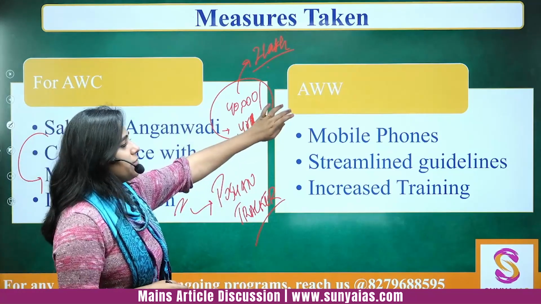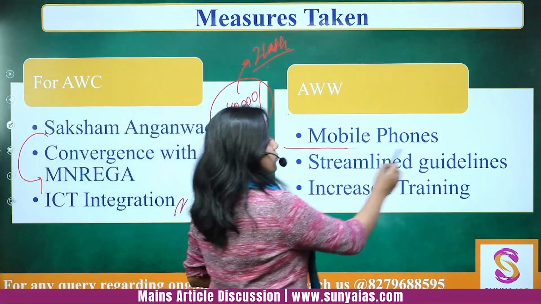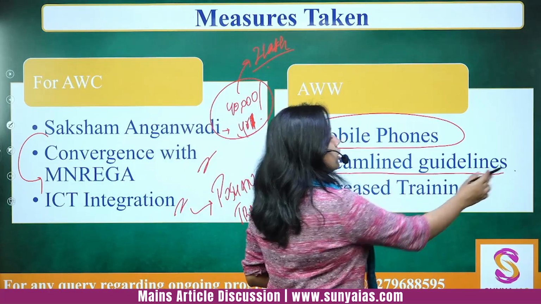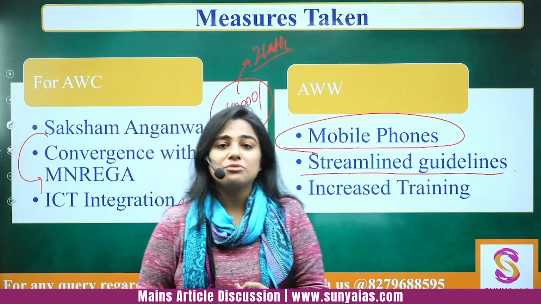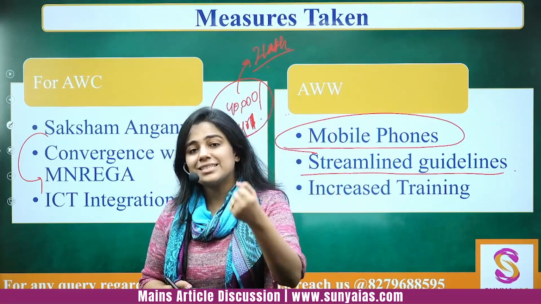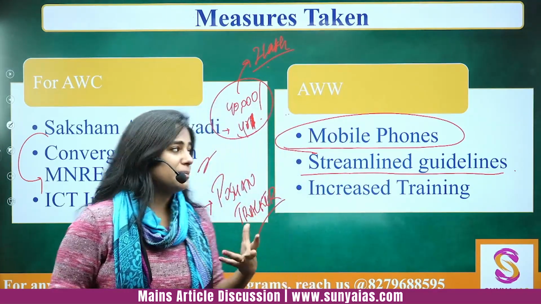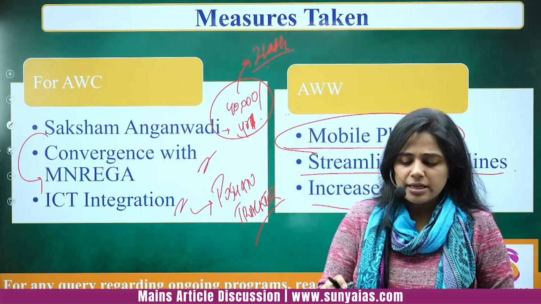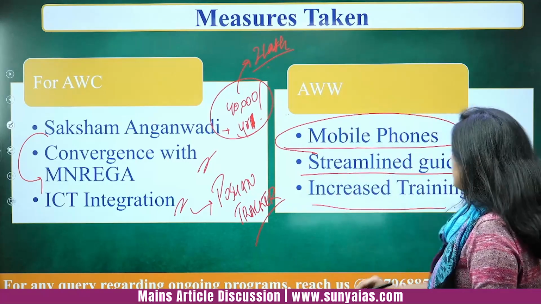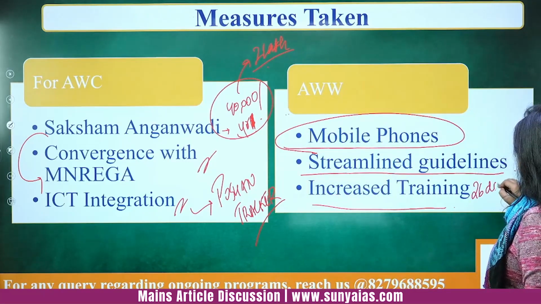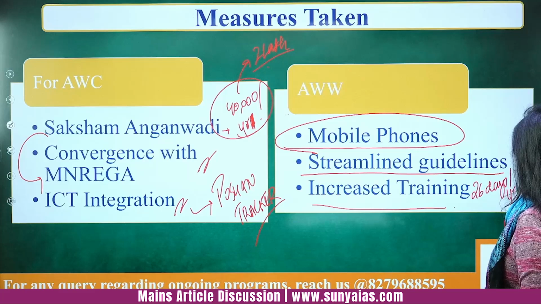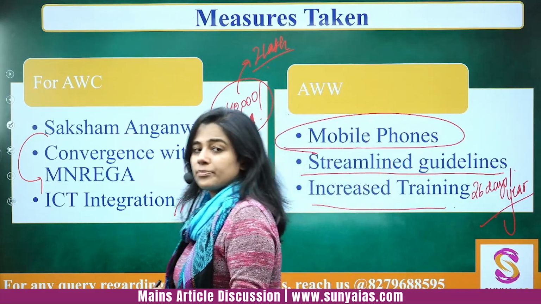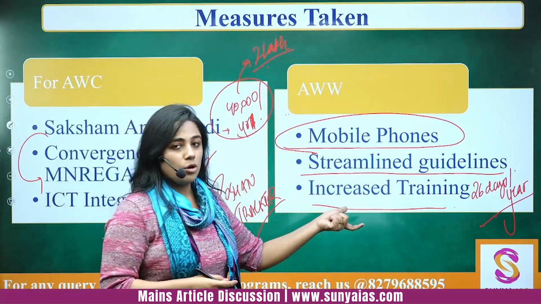Then Anganwadi workers have been given smartphones, the mobile phones. Then the guidelines for them to immunize the children and to deal with the lactating mothers, etc., have been streamlined, and their training is being increased. They are being increasingly trained. For example, 26 days per year they get trained. So it's about a month per year they get trained on the skills that are required.